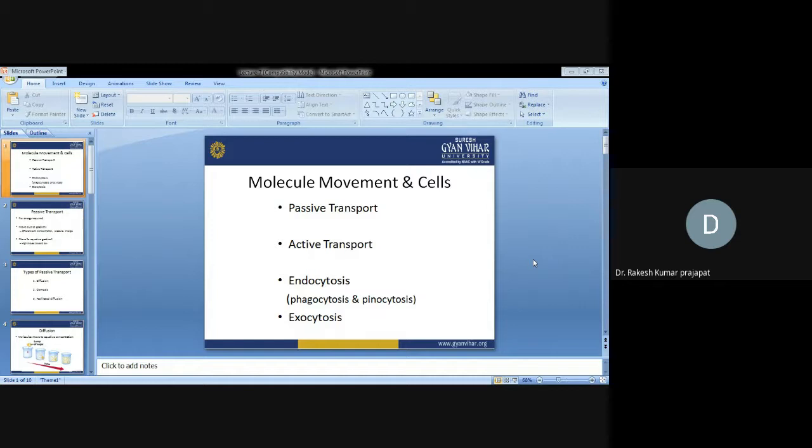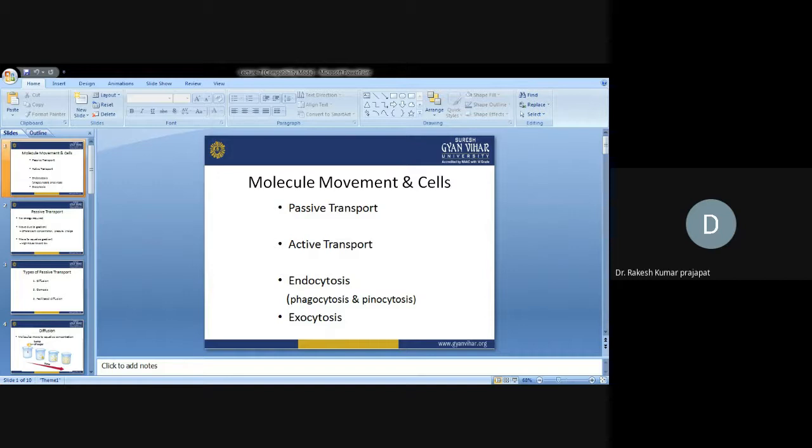Phagocytosis means how a cell can engulf solid particles. Pinocytosis means cell drinking. Phagocytosis means cell eating. There is a difference between these two. Exocytosis means how cells can send debris back out of the cell. So these are the classes of molecular movement: passive, active, endocytosis, and exocytosis.